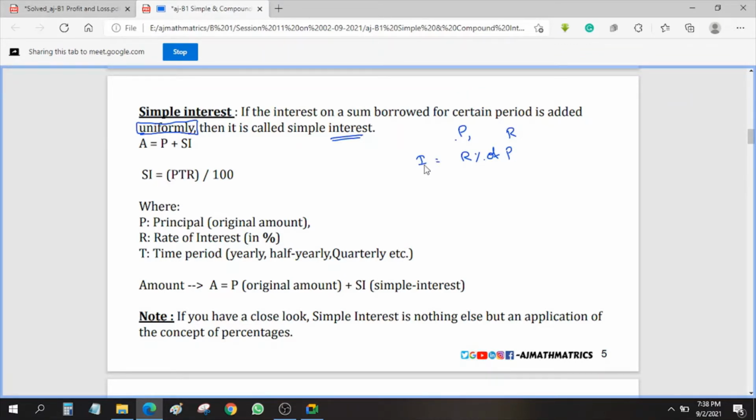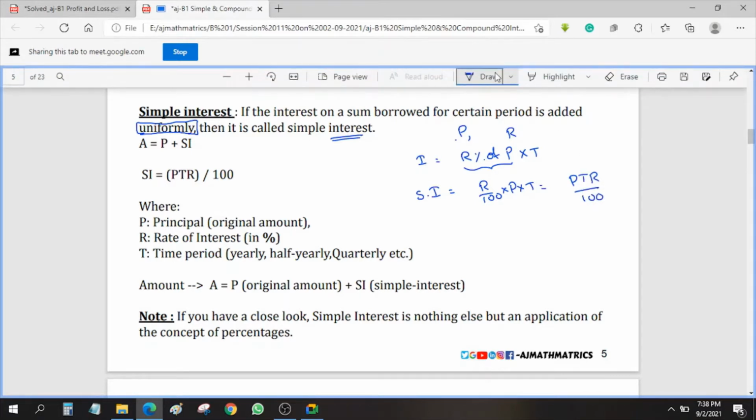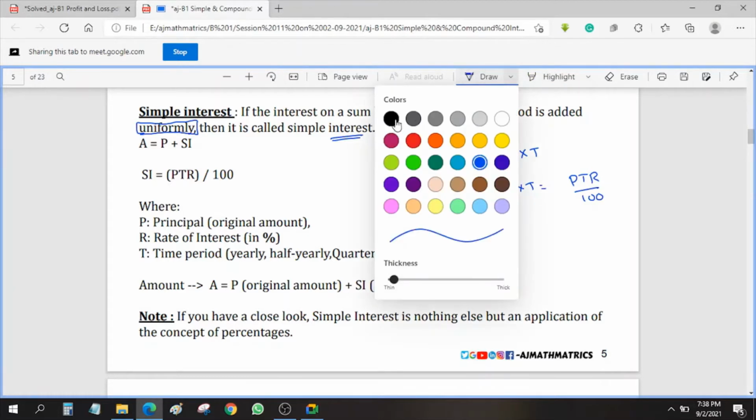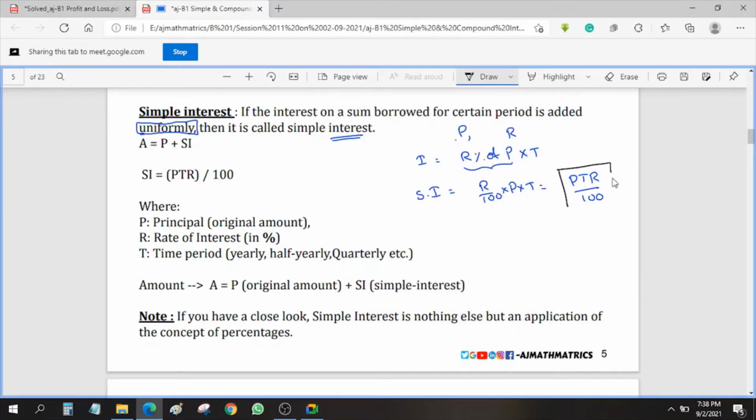And if this is for 1 year, we can directly consider it as R percent of P. And if it is for more than 1 year, if it is for 2 years, then we simply multiply by 2. If you have 3 years, we multiply by 3. If it is for T years, we multiply by T. And if you clearly observe, simple interest is equal to R percentage, which means R by 100, into P into T. So which is PTR by 100. We learned this in our childhood. Hope I am clear how we are getting this PTR by 100.